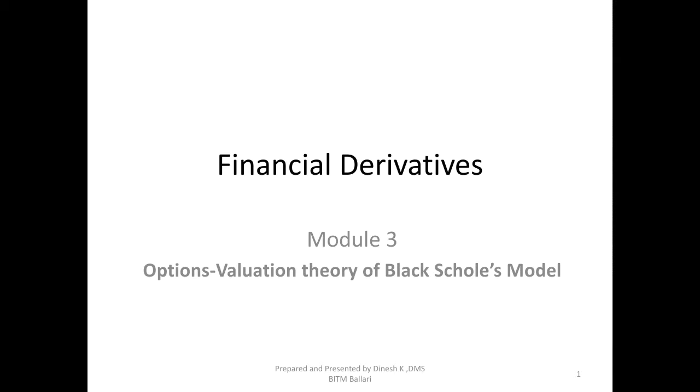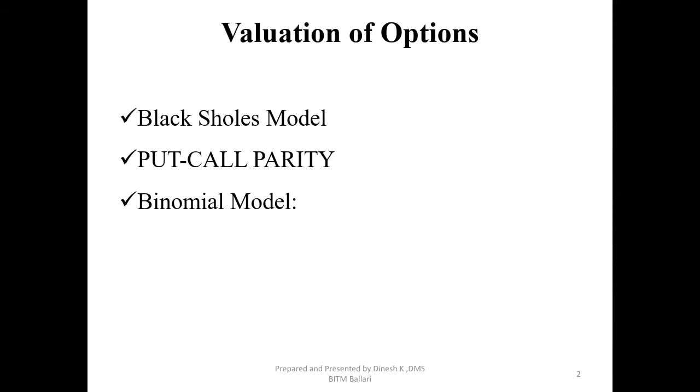So today we'll discuss the theory of the Black-Scholes model, which is one type of valuation, and how to implement this Black-Scholes model for pricing of options. As we know, in valuation of options we come across different models. One is the Black-Scholes model, another is put-call parity, and the third is the binomial model. So basically we come across these three types of models for valuation, right? Today we'll be discussing the Black-Scholes model.